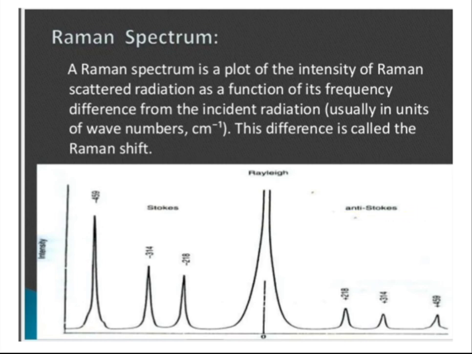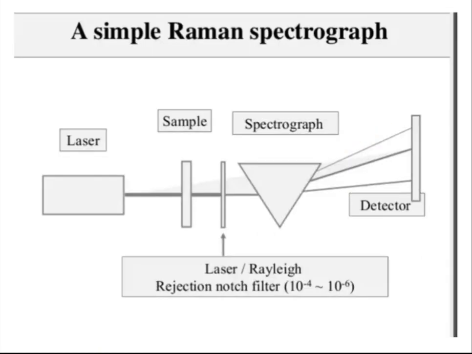A Raman spectrum is a plot of the intensity of the Raman scattered radiation as a function of its frequency difference from the incident radiation, and the unit is usually wave numbers, that is per centimeter, and this difference is called the Raman shift, delta nu. Then this is a simple Raman spectrograph.